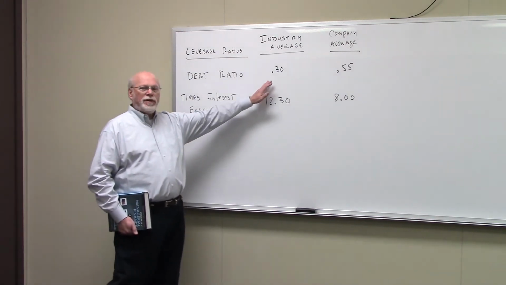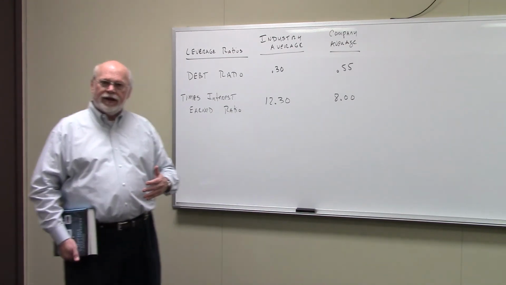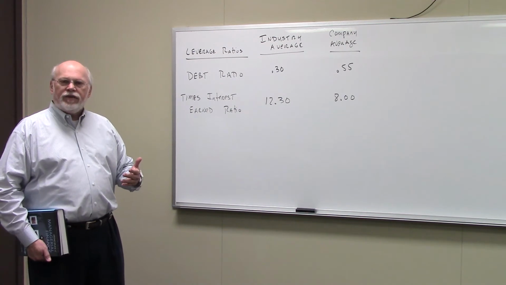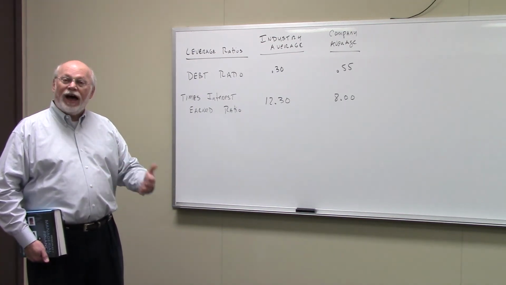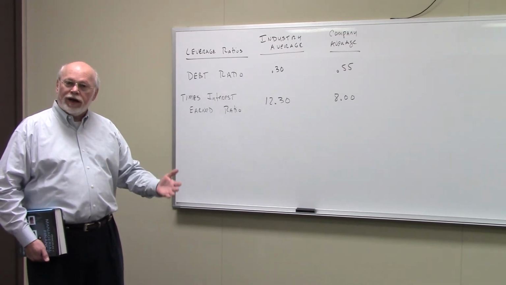The typical firm in the industry only has 30% of its assets financed by debt. And the way you would analyze this, what you would say, is that the extent to which Fox Manufacturing is financed by debt is higher than that of the typical firm in the industry. They have more financial leverage.